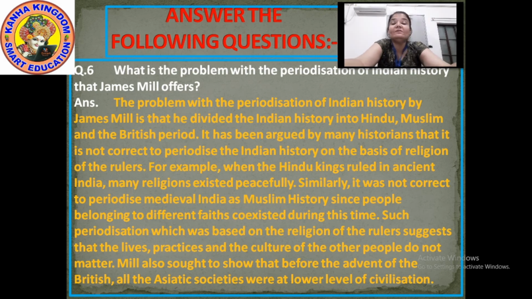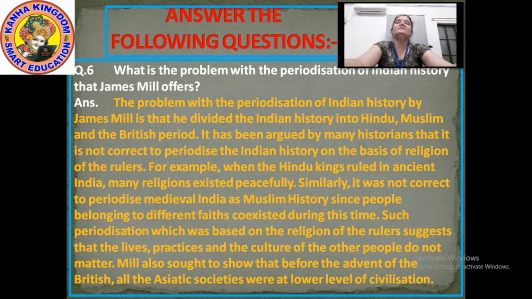The historians did not accept this also. They said that the medieval period, when it is called as the Muslim history, but at that time also people who belonged to different faiths, different beliefs, they also coexisted during that time. So this periodization of medieval period to be named as Muslim period is also totally incorrect.